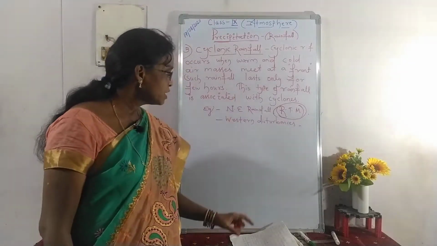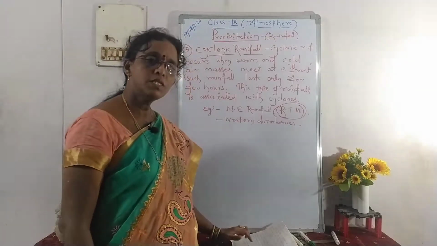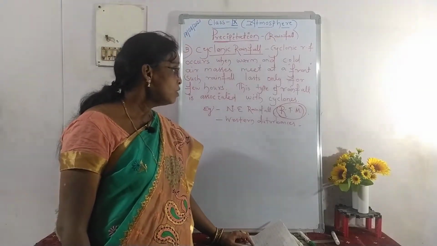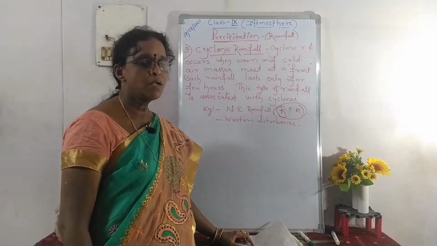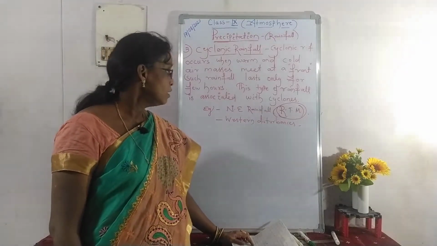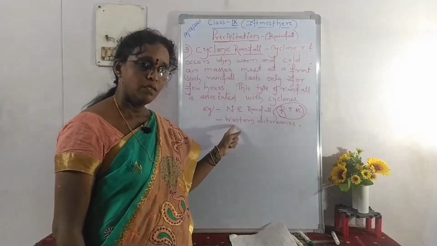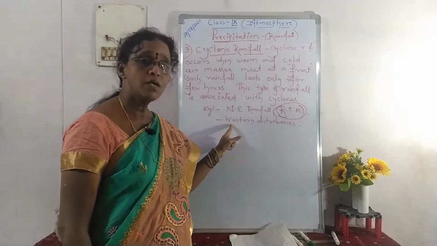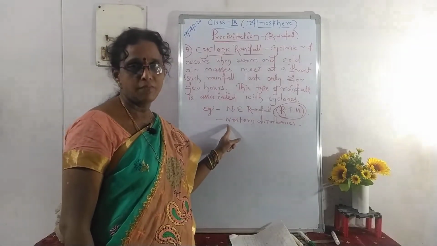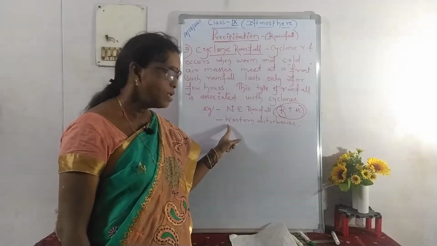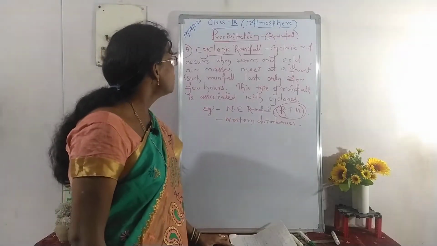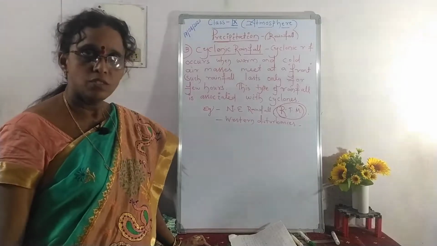The next example is western disturbances. Western disturbances are rainfall which occurs in the northern part of Punjab, Haryana and Delhi due to cloud bearing winds coming from the Mediterranean Sea and creating rain there. So these are two examples of cyclonic rainfall, which is associated with cyclones and depressions.